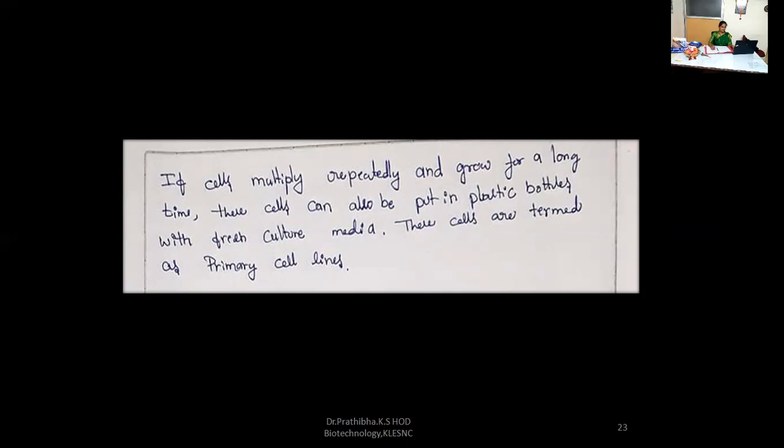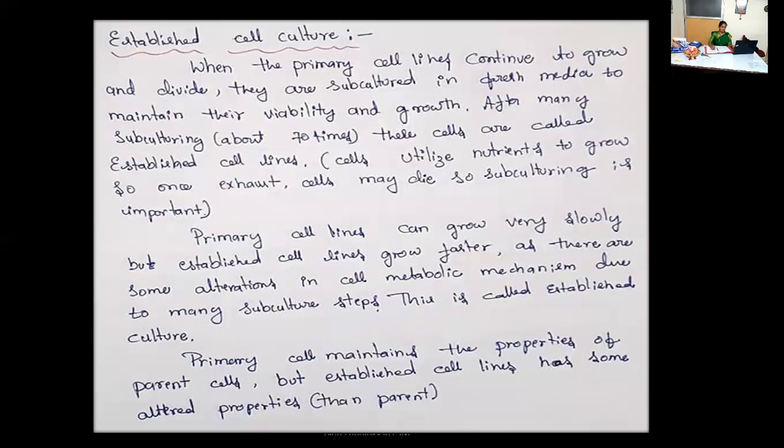All right. Now let us go through the second type of cell culture, that is established cell culture. Kindly make a note. This kind of questions about established cell culture, what is this established cell culture? You may get a viva question, so you must make a note. One, the primary cell lines continue to grow and divide.